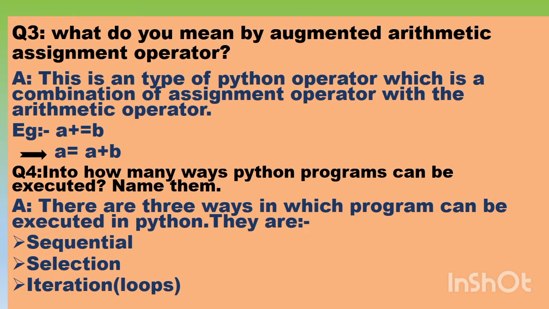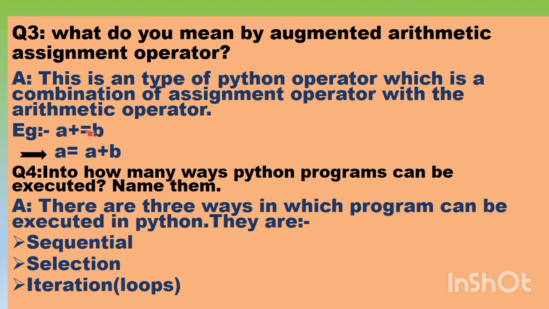Now, third question. What do you mean by augmented arithmetic assignment operator? This is a type of Python operator which is a combination of an assignment operator with an arithmetic operator. For example, a += b.